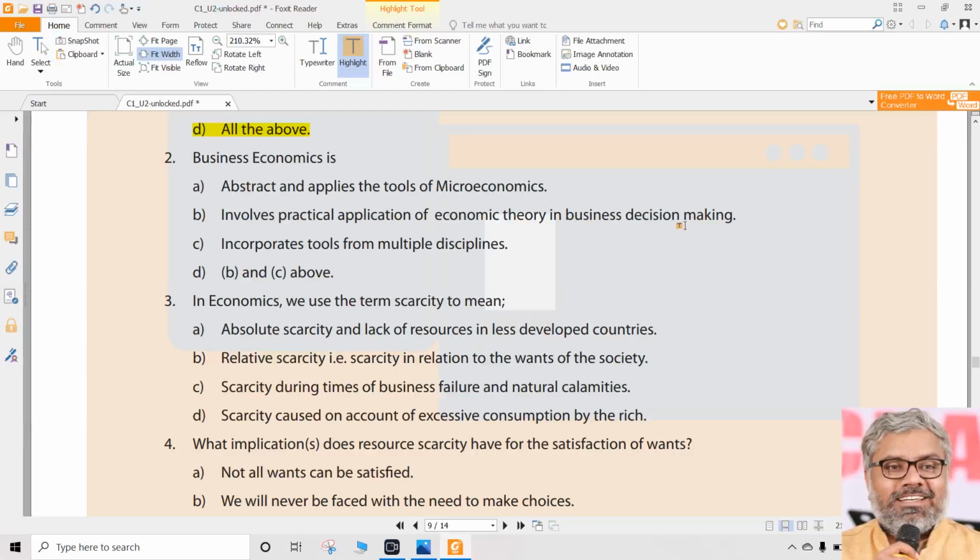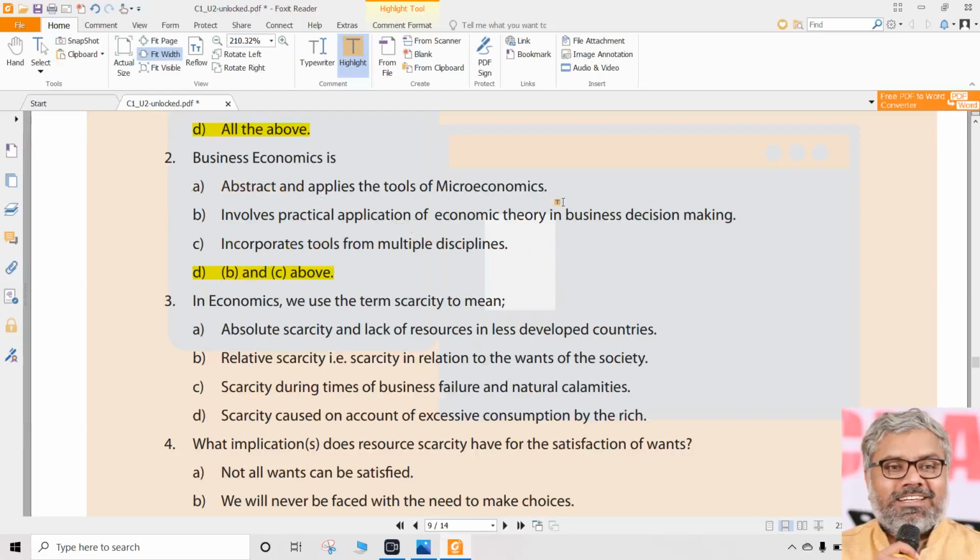Then we can answer this question correctly. Here it looks like B also is correct, C also is correct. And the answer is D, which says B and C above. When both are correct, we cannot put B also, C also. Though it is correct, it is not the correct answer. It may be a correct statement, but still not the correct answer. The correct answer is what? Both B and C above.